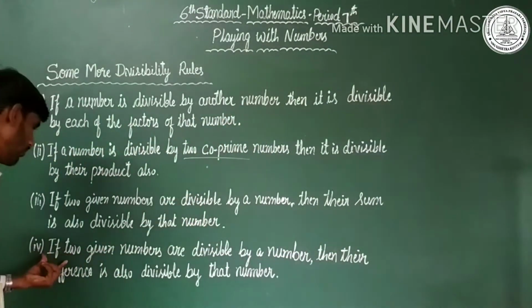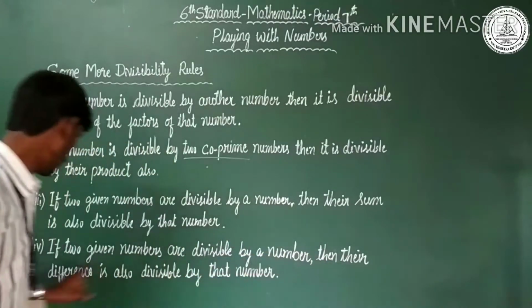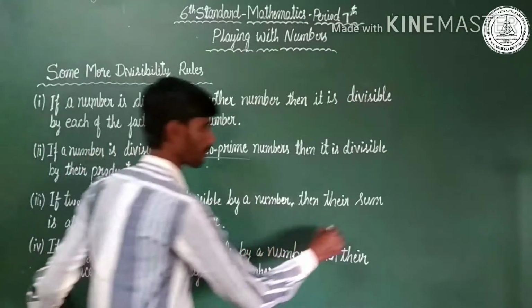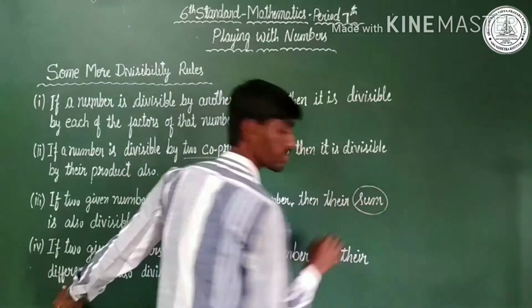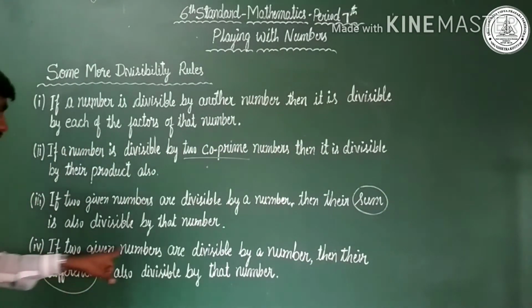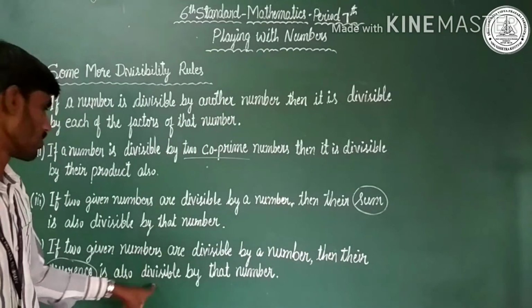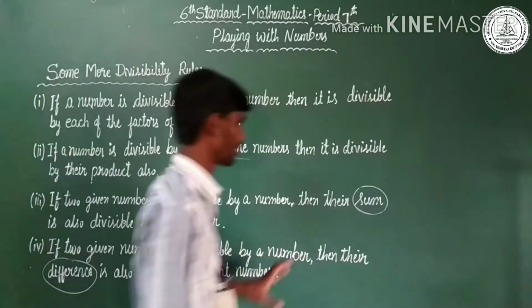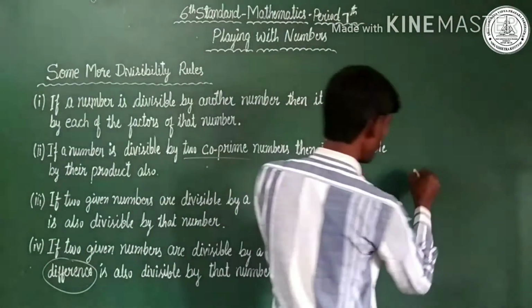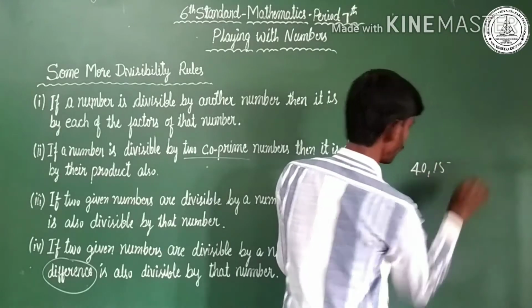If two given numbers are divisible by a number, then their difference is also divisible by that number. The third one is sum, addition. Now the fourth one is subtraction, difference. If two given numbers are divisible by a number, then their difference is also divisible by that number. Same example, same explanation. I'll take 40, 50.